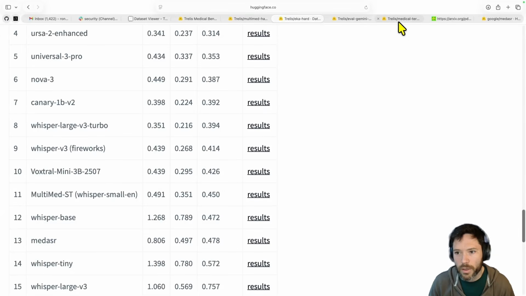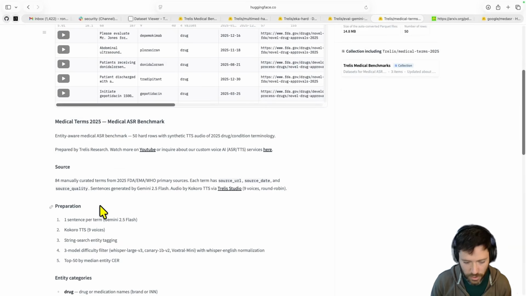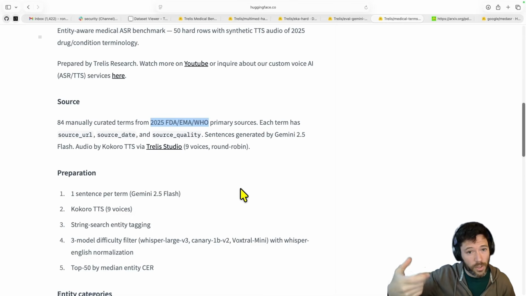Now, the third data set I want to talk about is medical terms. This is a synthetic data set that I put together. Terms are curated from 2025 FDA, EMA, and WHO primary sources. So that's the US, European, and the World Health Organization. And these terms are fetched from the internet, from these public sources. And what I do is I fetch terms and also context, and I feed the terms and context to an LLM to generate a sentence.